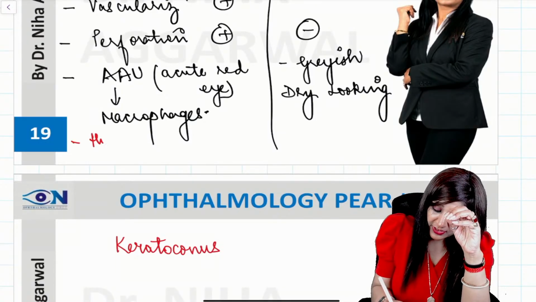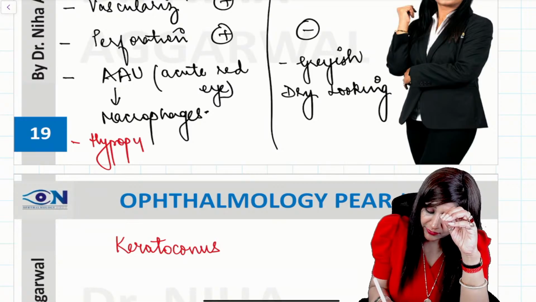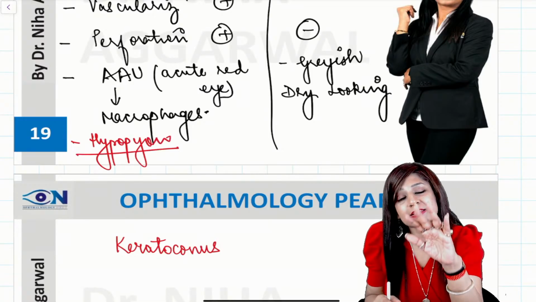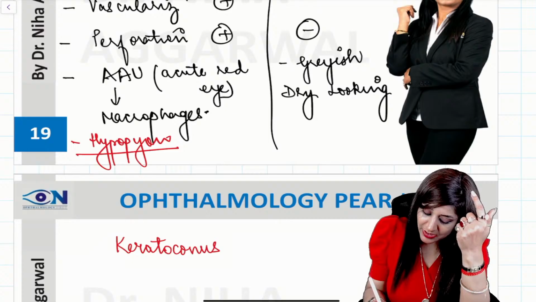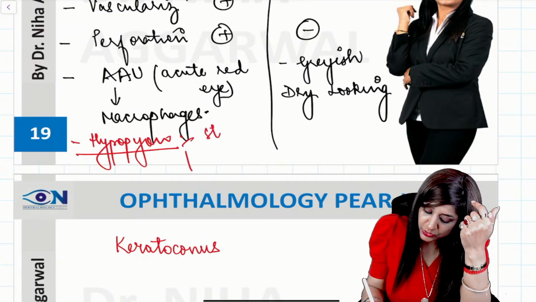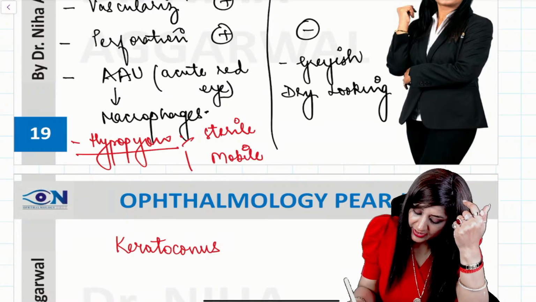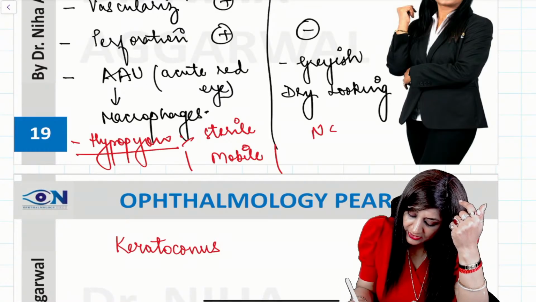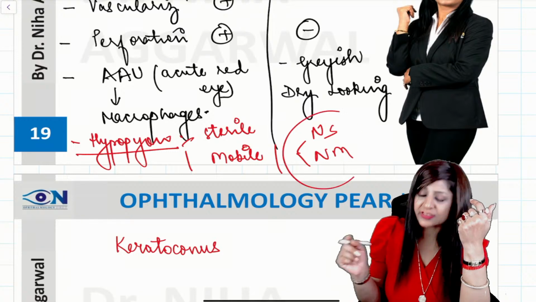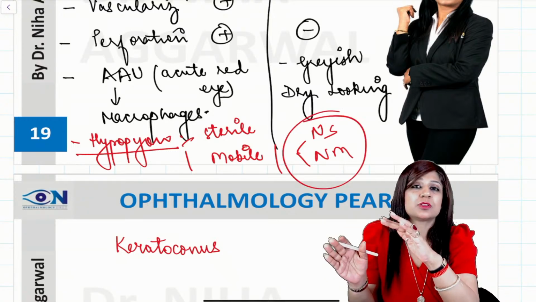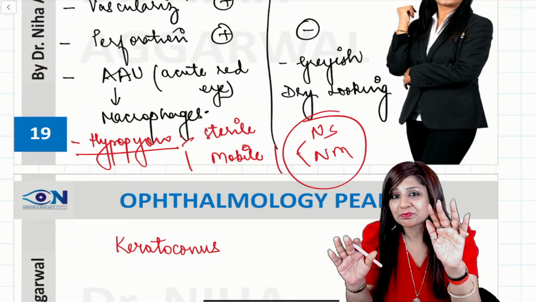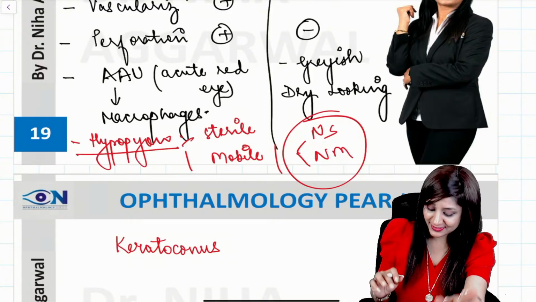So if you are in some confusion and they have given you the hypopyon, you can always see the hypopyon of bacterial will be sterile also and mobile also. It is sterile, it is mobile, while here it is non-sterile and non-mobile. So this is again a savior which will help you in differentiating between bacterial keratitis and the fungal keratitis, guys.